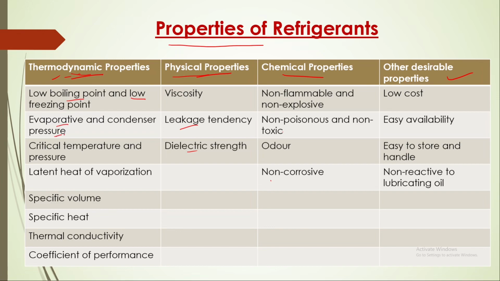Evaporator and condenser pressure. This pressure gap, that means in compressor we have to compress the refrigerant from evaporator pressure to condenser pressure. If this gap is too much, we have to give more work. Say for the p-h diagram, this is like this.